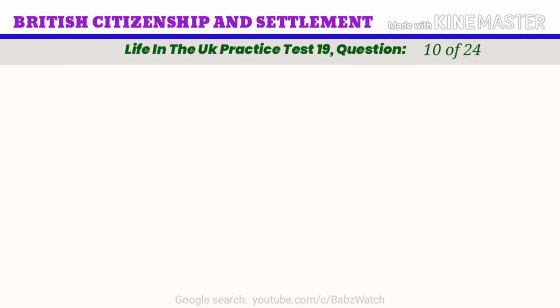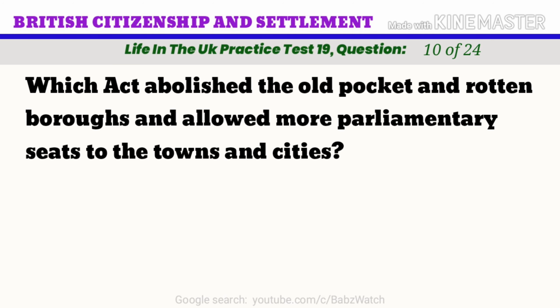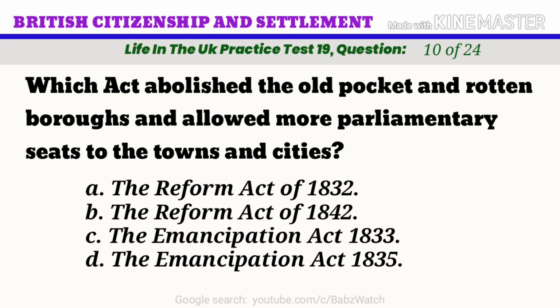Life in the UK practice test. Question 10 of 24. Which act abolished the old pocket and rotten boroughs and gave more parliamentary seats to the towns and cities? A. The Reform Act of 1832. B. The Reform Act of 1842. C. The Emancipation Act 1833. D. The Emancipation Act 1835. The correct answer is A.